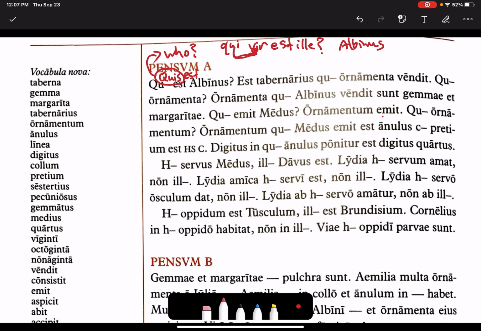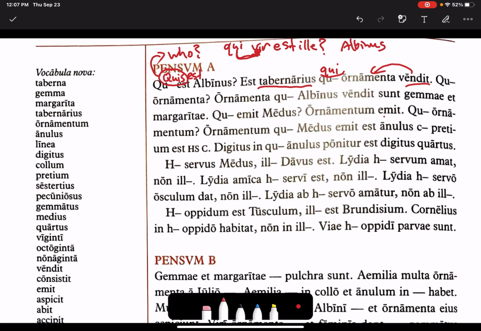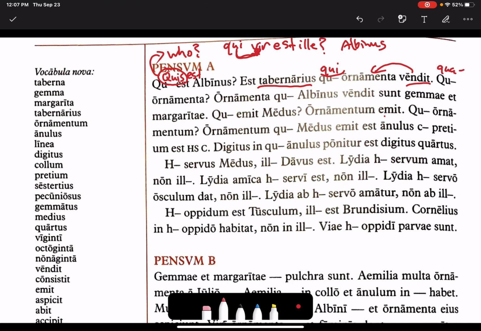Est tabernarius qui ornamenta vendit. He is a tabernarius who sells ornamenta. And qui is in the nominative singular. Quae ornamenta? Ornamenta quae Albinus vendit sunt gemmae et margaritae.